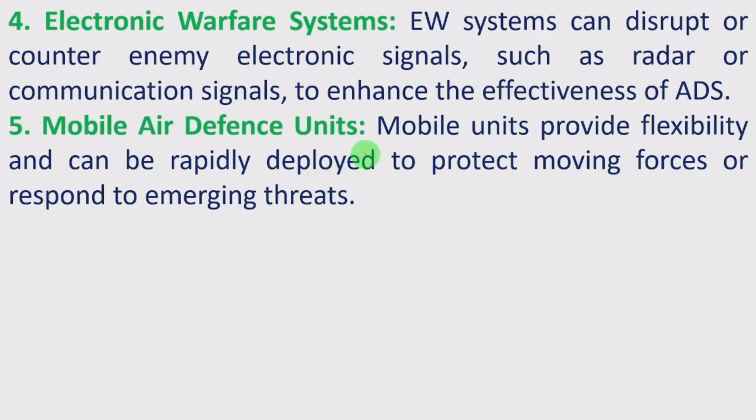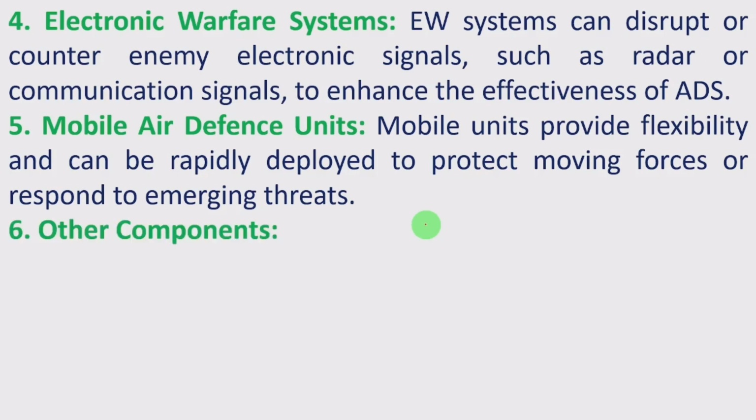Fifth one, mobile air defense units. Mobile units provide flexibility and can be rapidly deployed to protect moving forces or respond to emerging threats. Here, a mobile air defense system means the system which includes the radar, command center, as well as the launcher units, which together will move to different locations in the war field. At any location where the threat is there, it can move, get activated and destroy any objects of the enemy. That is a mobile air defense unit.